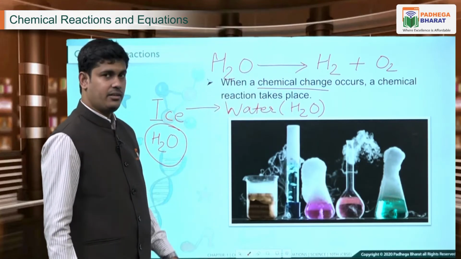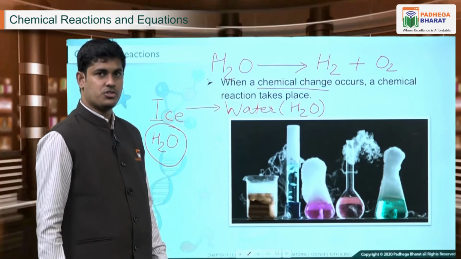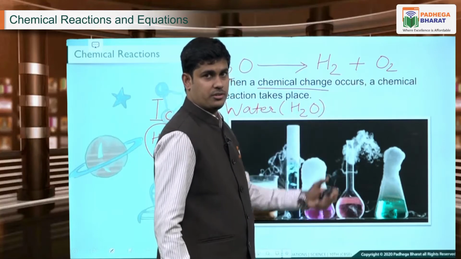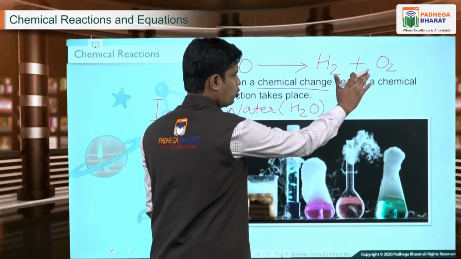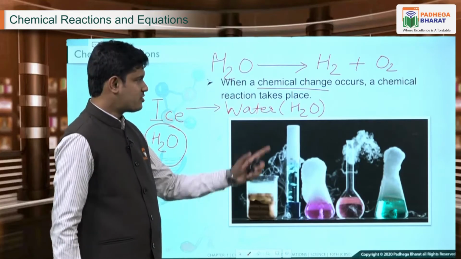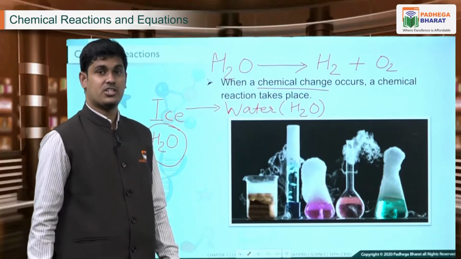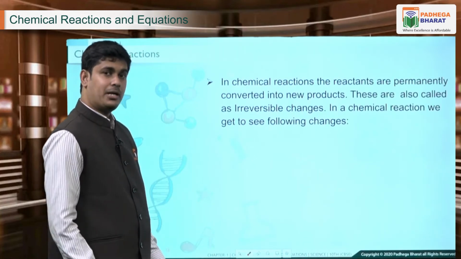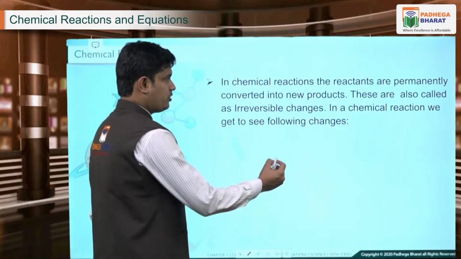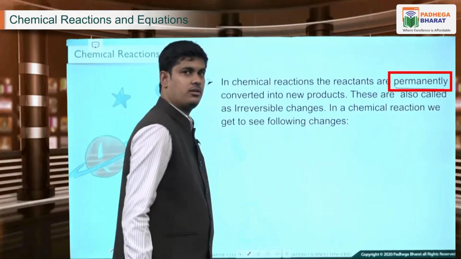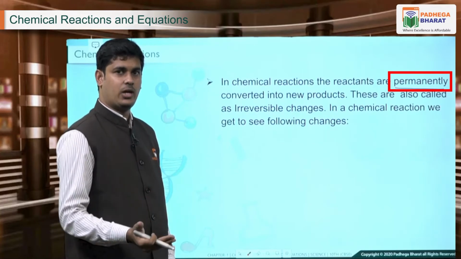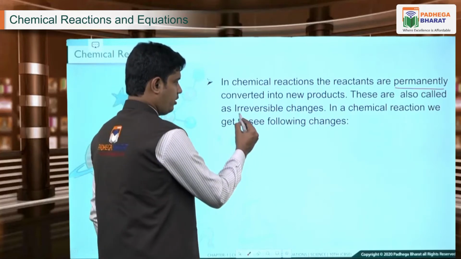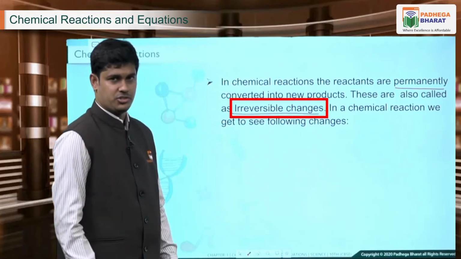As you can see, on the left hand side the hydrogen is associated with oxygen, while on the right hand side hydrogen is individual, as is oxygen. So H2O and H2, O2 are different species. If such a change is happening, we say a chemical reaction is taking place. Next, in a chemical reaction, the reactants are permanently converted into products. Now this is very important. It is a permanent change. That means once the reaction has been carried out, whatever product has formed cannot be converted back to reactants. Therefore, this is also considered an irreversible change.